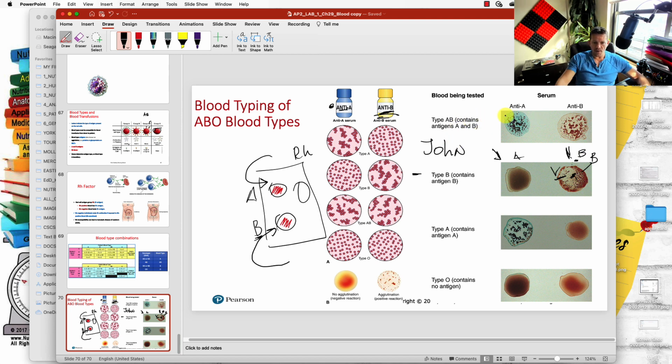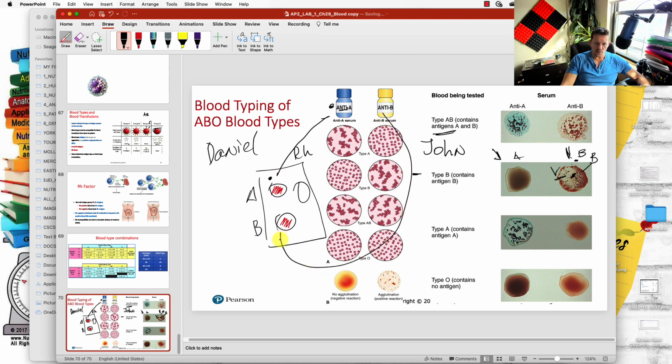So you have a drop of blood, right? Let's say we have a drop of blood, and we're looking at this one now, AB. We have a drop of blood, let's say again for Daniel, for example. We have 2 drops of blood. We don't know the blood type. We put anti-A serum here, this one, and we put anti-B serum here, and they both agglutinate. So we know that this one has B antigen and this has A antigen.